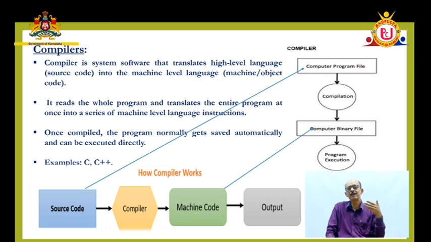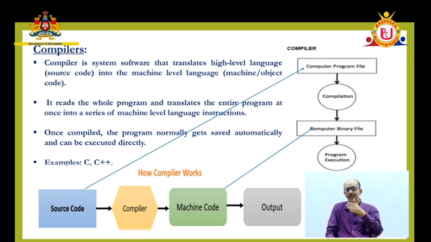User written program is called the source program. We call it the source code. You can see the direction written there. In that direction you can see source code is nothing but the computer program file written by the user. You have a compiler in the middle that performs the translation work. We call it the compilation.